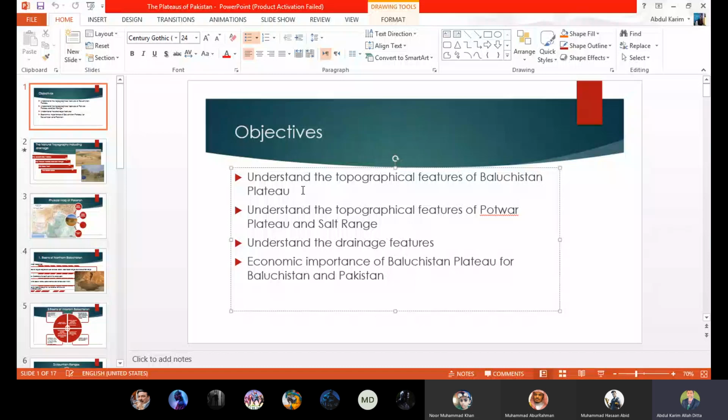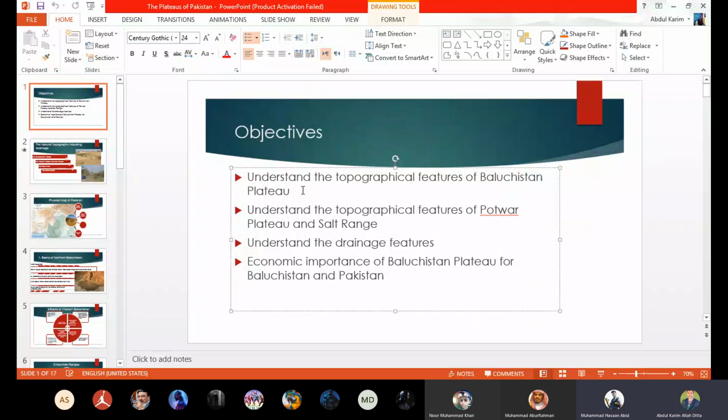Dear students, we are going to start a new topic in which we have one more subtopic. Actually, they are two different topics: the Balochistan Plateau, and the second topic, the Pothohar Plateau and Salt Range.